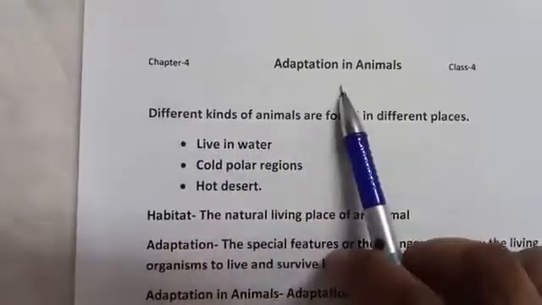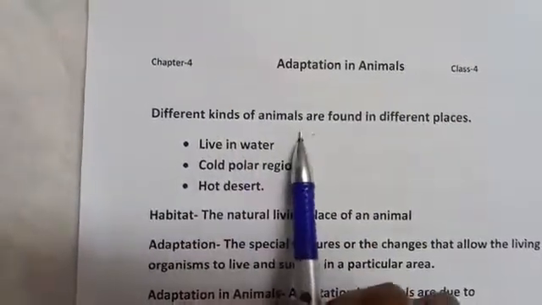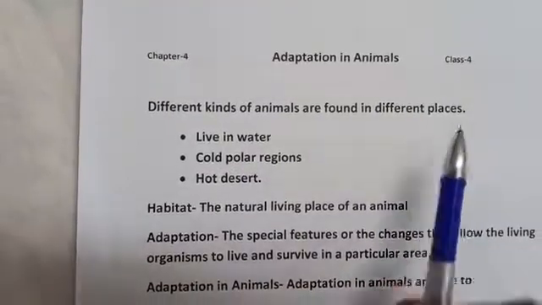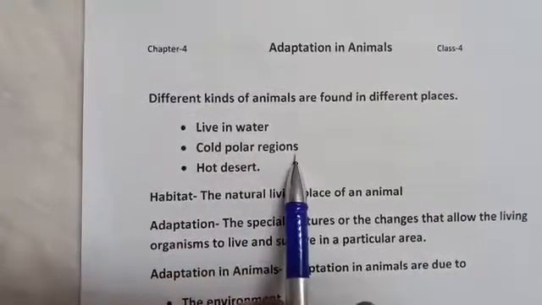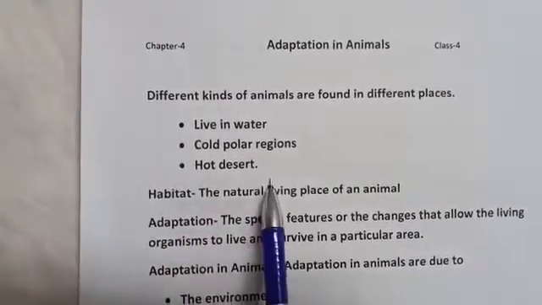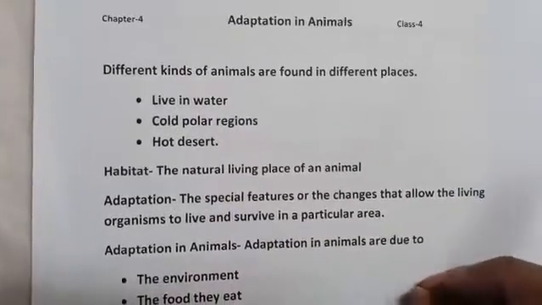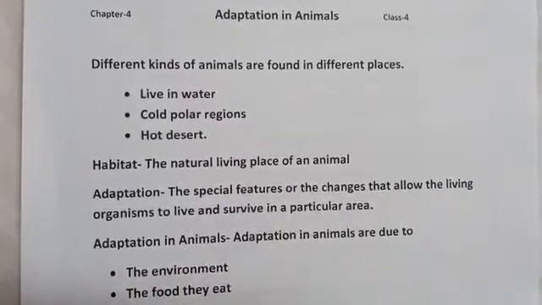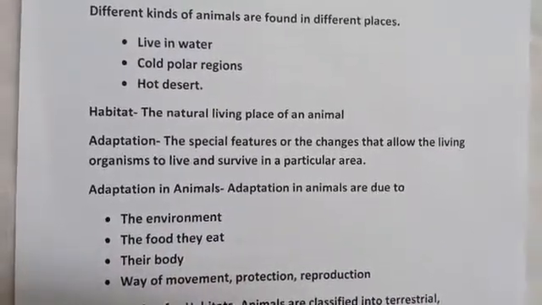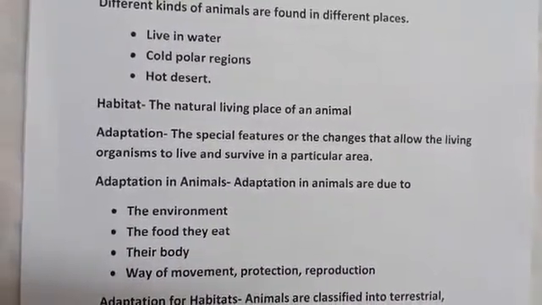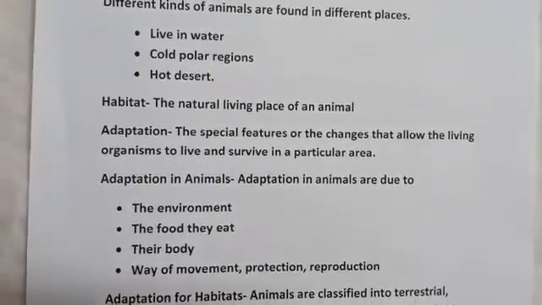Chapter 4: Adaptation in Animals. You know, different kinds of animals are found in different places. Some live in water, some live in cold polar regions, and some live in hot deserts. And they all have different types of special features, and they live according to their surroundings. Those who adapt to the surrounding situation live, and those who can't adapt to the surrounding situation die.